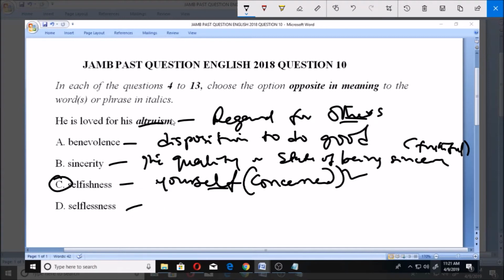Selflessness also means altruism in some ways, because you care about other people. You don't really care much about yourself, so you're also concerned about others when you're selfless. So altruism is regard for others, you're concerned for others. So the opposite of that is when you care for yourself alone, which is selfishness. So that makes option C the right answer, and that's what we're picking.